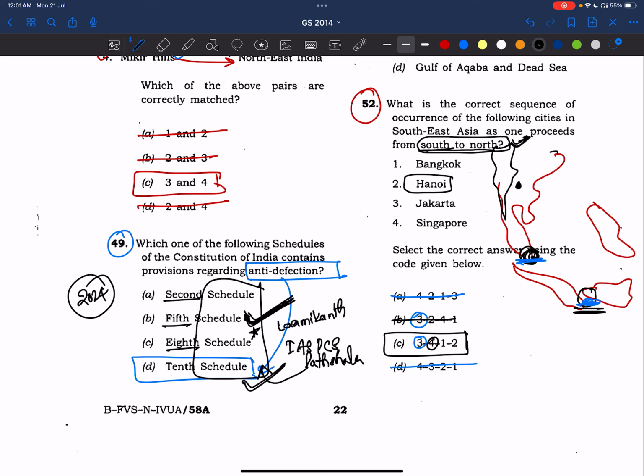Where is Vietnam? Vietnam is like this. But Hanoi can be anywhere, so I'm just speaking about Indonesia and Singapore. Answer is C. See, these types of questions UPSC deliberately puts in the exam so that we should feel the paper is tough. These one or two questions don't create any difference in the paper.